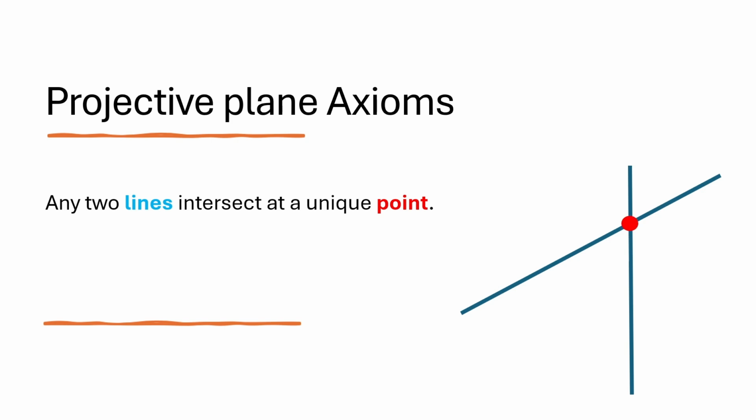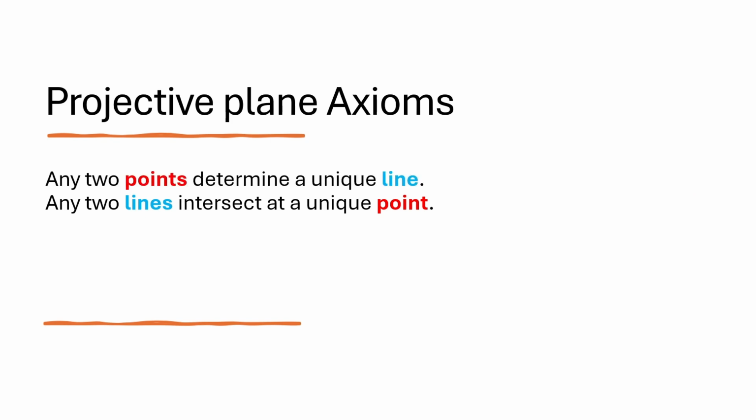Natural language can be misleading. It gives different names to what is really the same idea. Saying that a point lies on a line or that a line passes through a point is just two ways of describing the same relationship. So instead, we use a single concept: incidence. We say that a point is incident with a line.